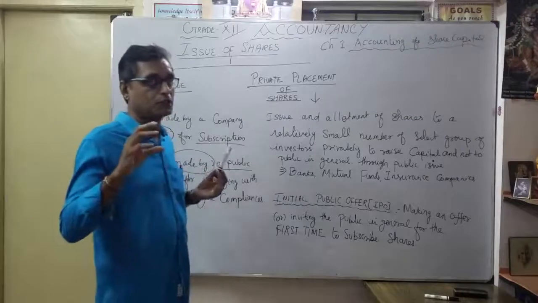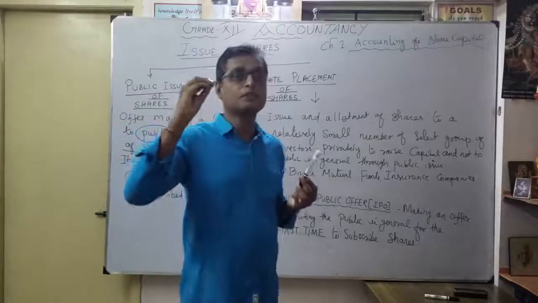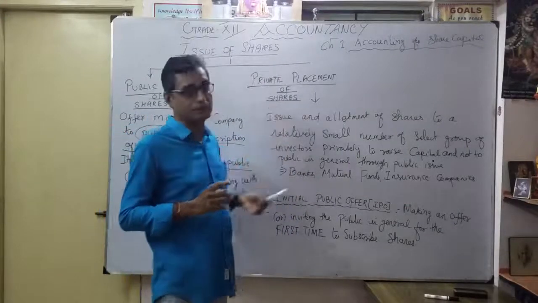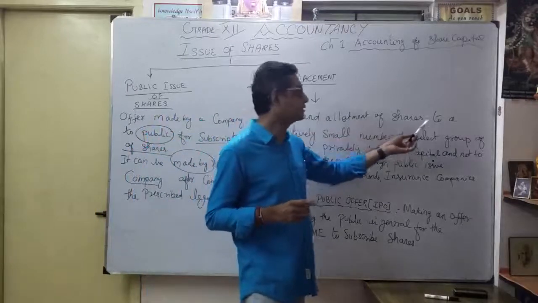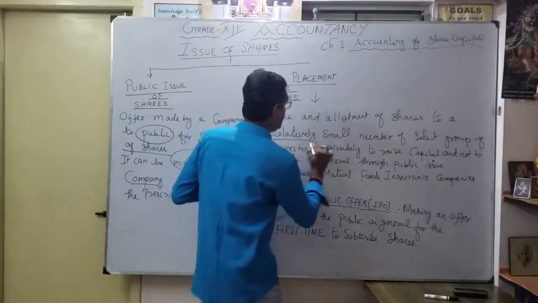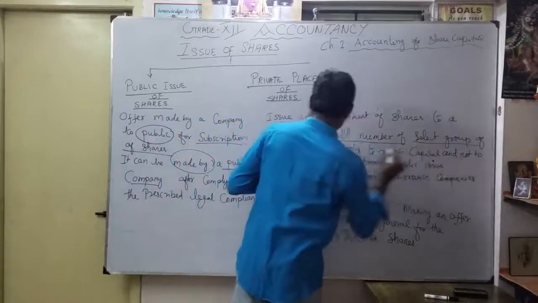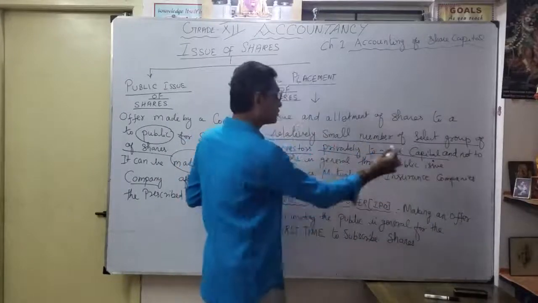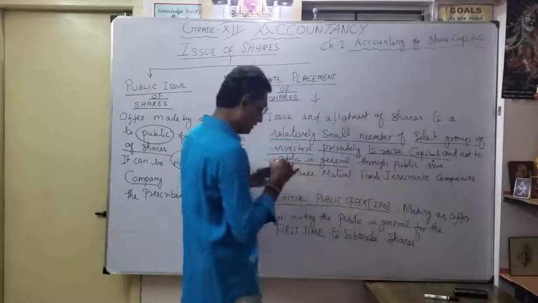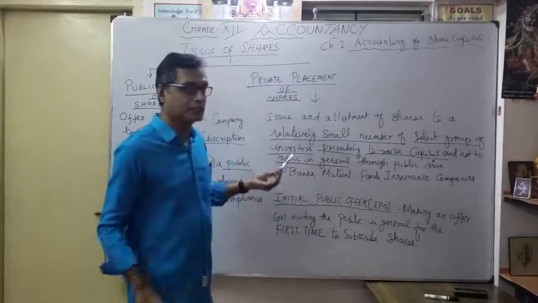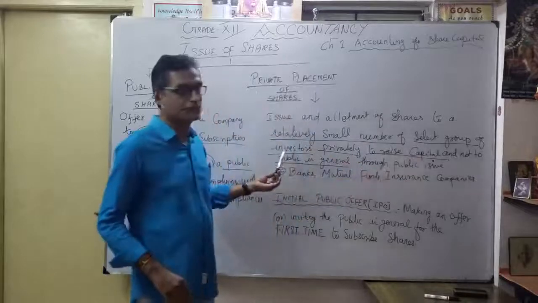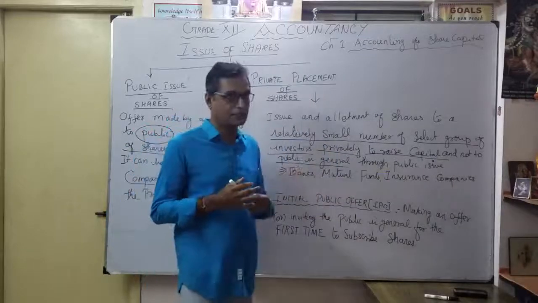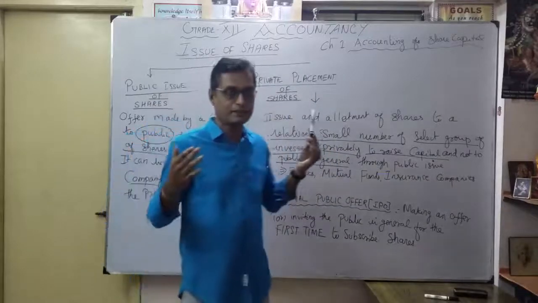Now you understood the public issue of shares: only a public company can issue an offer to the public, inviting the public for shares. So what is the meaning of private placement of shares? It is the issue and allotment of shares to a relatively small number of select group of investors privately to raise capital, not to the public in general. As the word private means, naturally, only a select group of investors, privately, not in public. That's why it is called private placement of shares, and that's why it comes under private company.